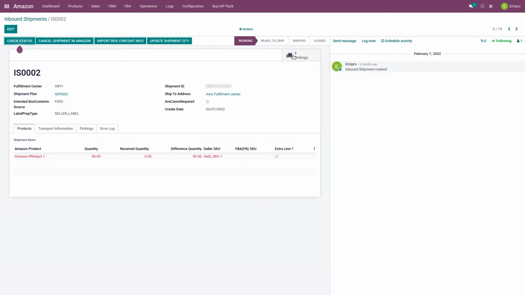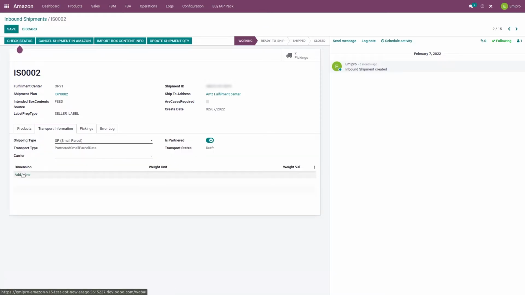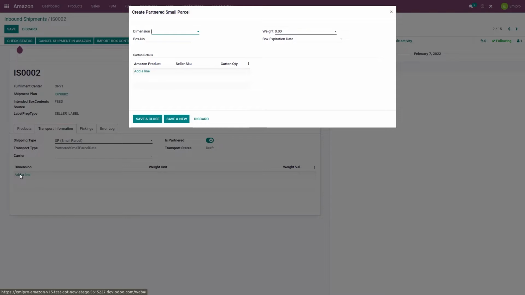Updating the carton content information on Amazon is required because based on this information, Amazon will generate unique labels for each of the cartons. User can import this information either manually. So if I want to import this information manually, I can add it over here. Here I can add the dimensions, box number, weight, box expiration date, and the product details.